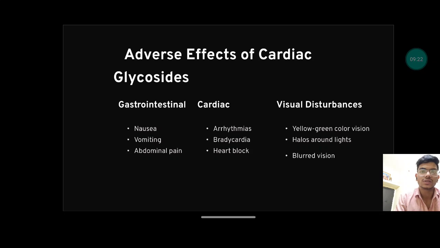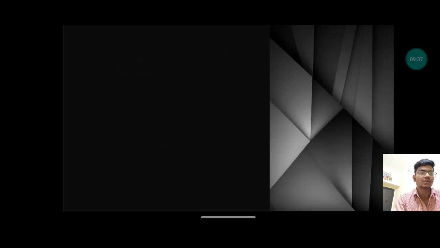Adverse effects of cardiac glycosides. Gastrointestinal effects are nausea, vomiting, abdominal pain. Cardiac effects are arrhythmias, bradycardia, heart block. Visual disturbance occurs: yellow-green color vision, halos around lights, blurred vision. These all things happen when you are using cardiac glycosides.